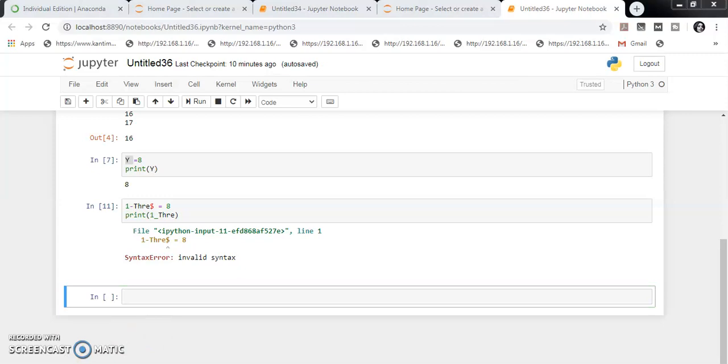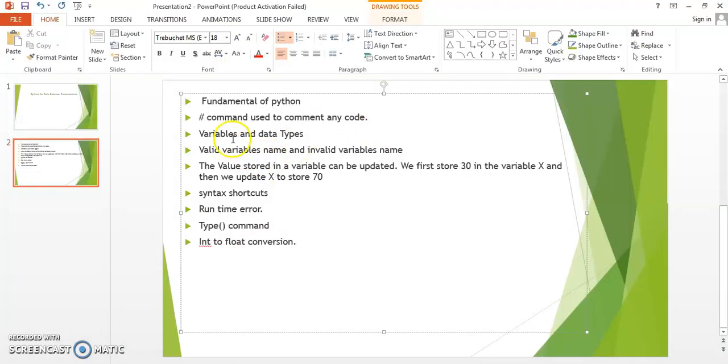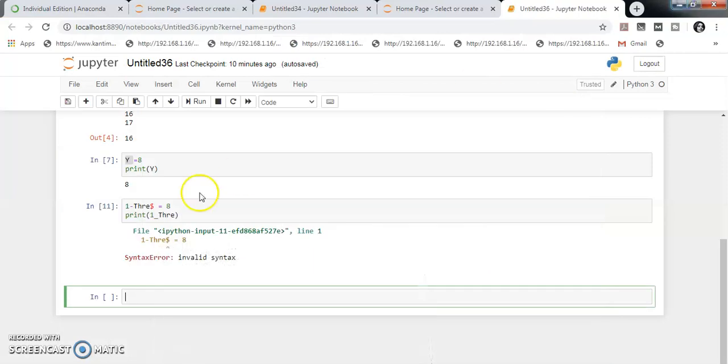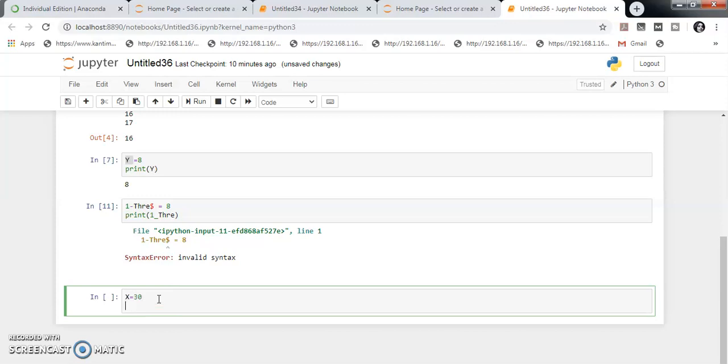Okay, so this is clear. Now, the value stored in a variable can be updated. Suppose you put x equal to 30 and print x.